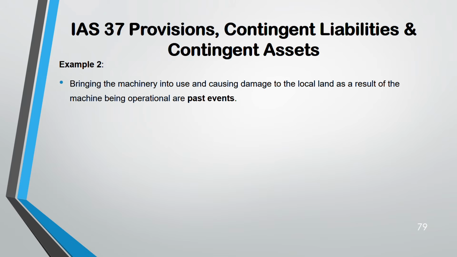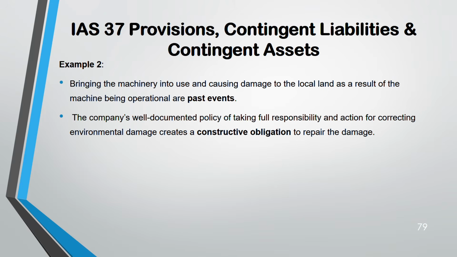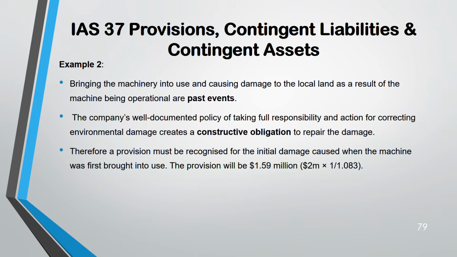So here you have to understand whether there's an obligation or not. Yes, there is, because of the past event. Because machine was operated in the past, that's why it's now causing damage to the local land. So always look for this word: past event has to be there, constructive obligation has to be there. Past event is also there, constructive obligation is also there, because in a document it says company will take full responsibility for correcting the environmental damage. So here you have to recognize a provision.